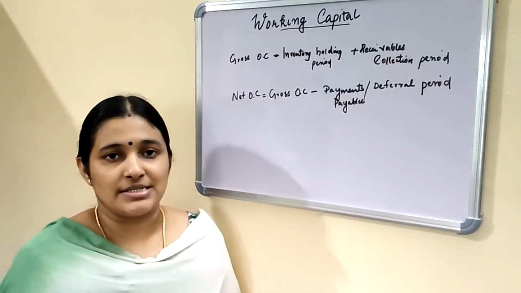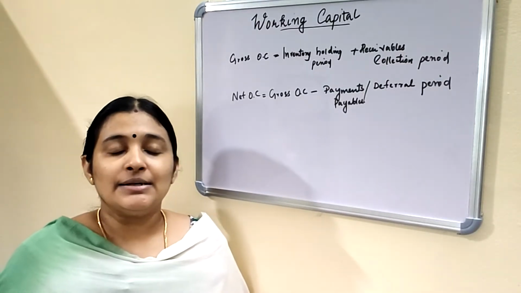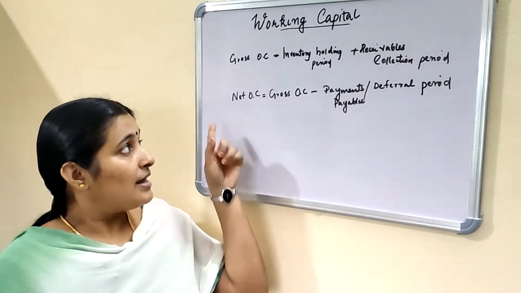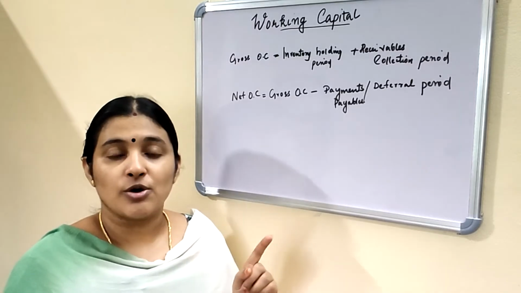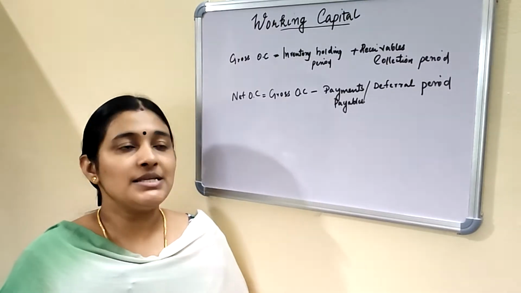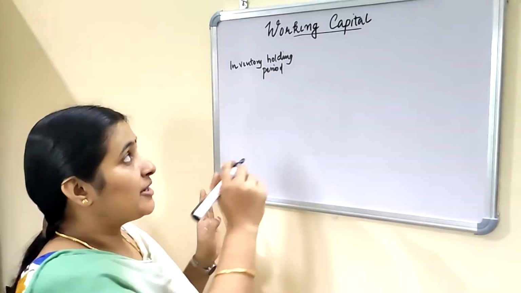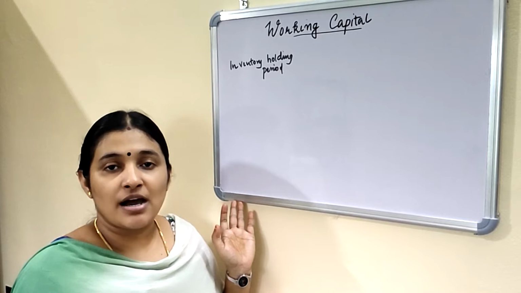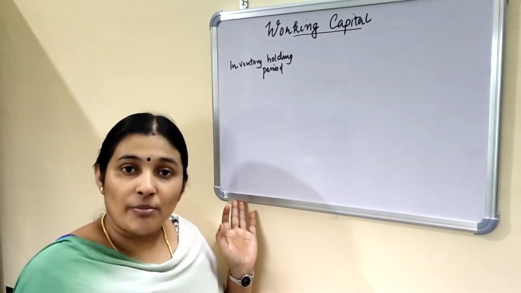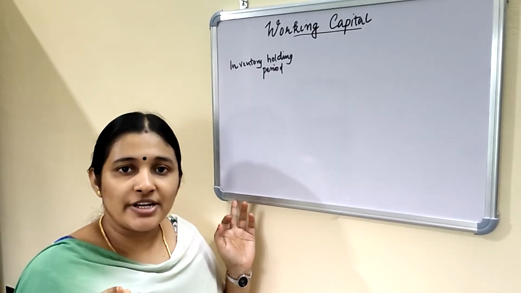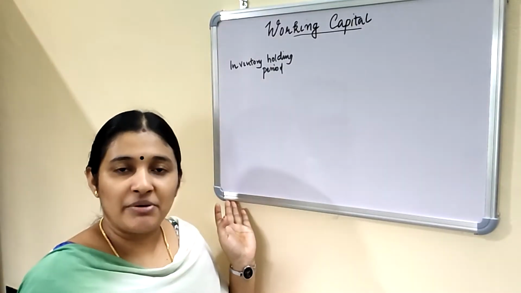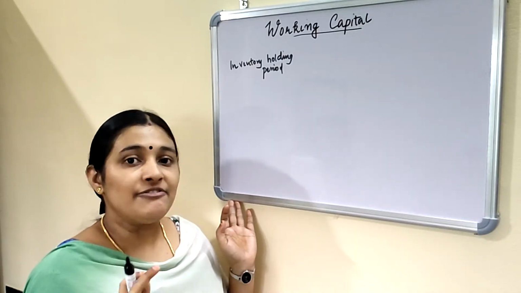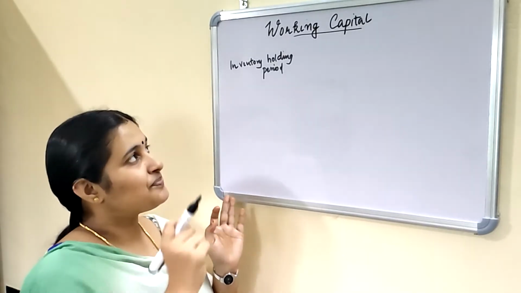So, gross operating cycle means inventory holding period and receivables collection period. Net operating cycle is equal to gross operating cycle minus payables deferral period. First period is inventory holding period. In a business, inventories are of three types: raw materials, work in progress and finished goods. So, inventory holding period includes raw material holding period, work in progress processing period and finished goods holding period.